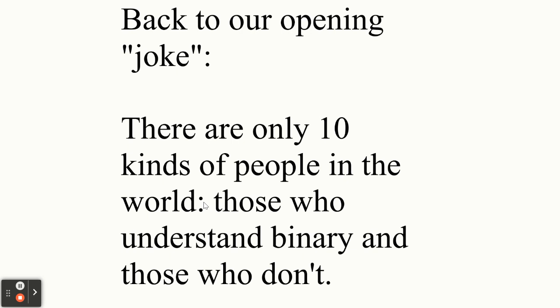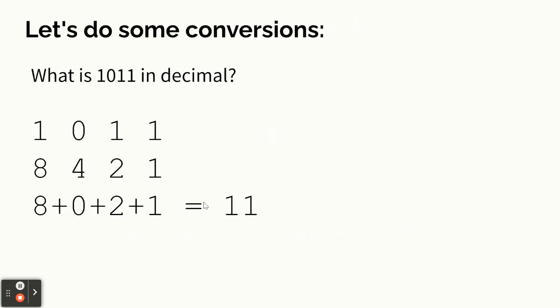So everyone, back to the opening joke. And I put joke in quotes because it wasn't really funny, but there are only 10 kinds of people in the world: those who understand binary, and those who don't. That's because 1, 0 means the number 2. So there's 2 kinds of people in the world, right? Those who understand it and those who don't.